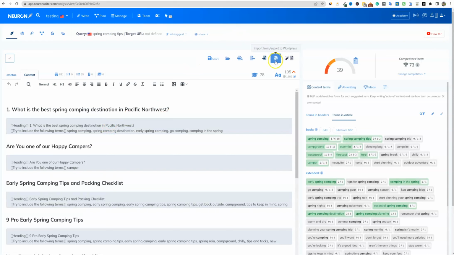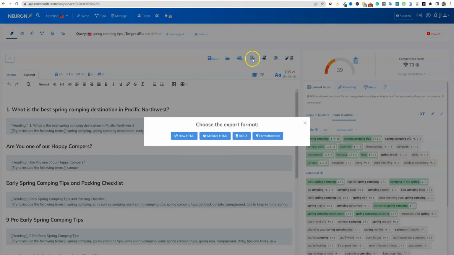And then what you can do over here, what I really, really like, is you can go and make your save changes. And then we can click on the export button. And this is where you can go and select however you want to export this.